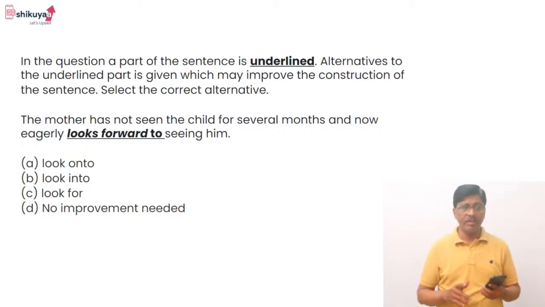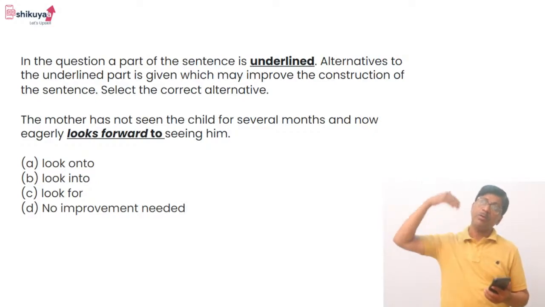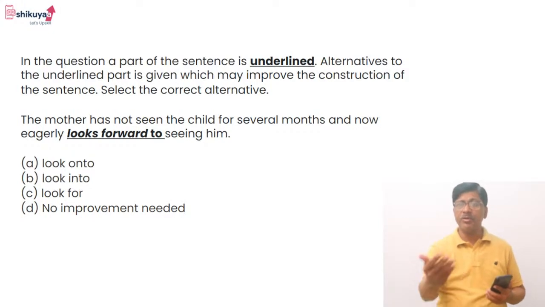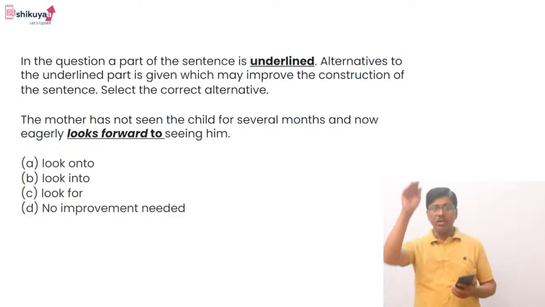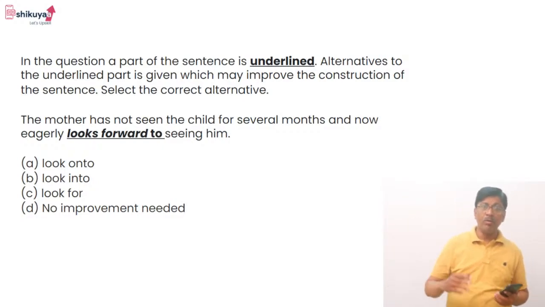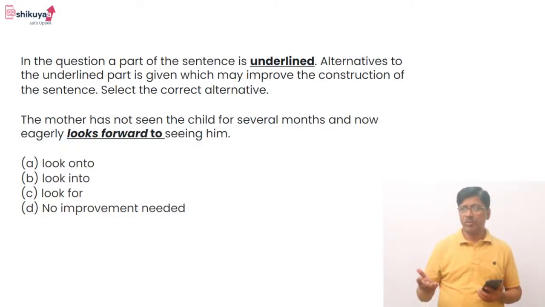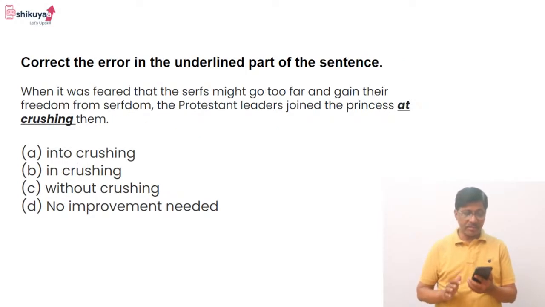There is no improvement. Okay, look onto means you are going to look on and above something. Look into means inside. Now here the mother is going to look at the child, and therefore on and in will not come. You look for something which is lost. So we look for it, we search for it. Here she has not lost the child, isn't it? So let us go to the next slide.